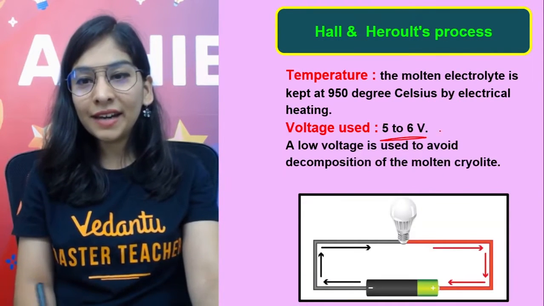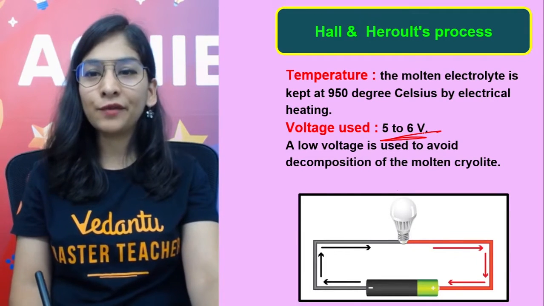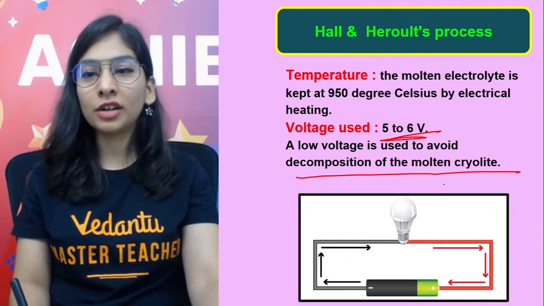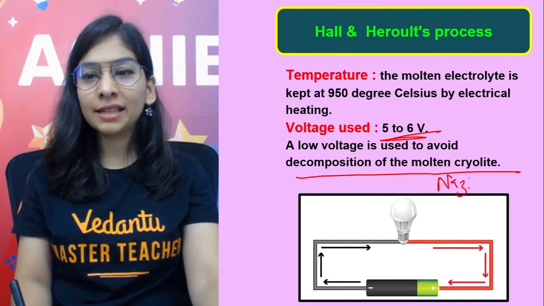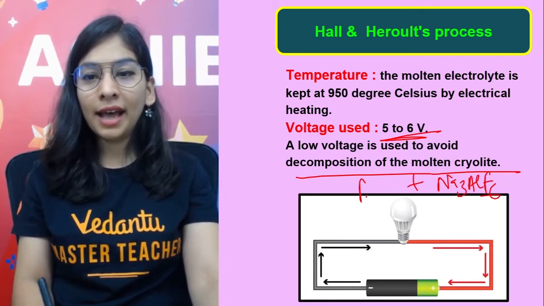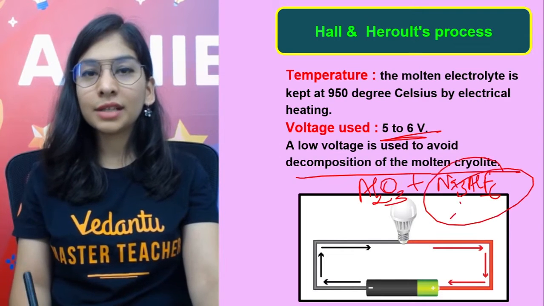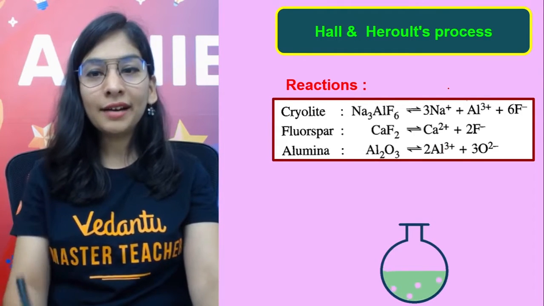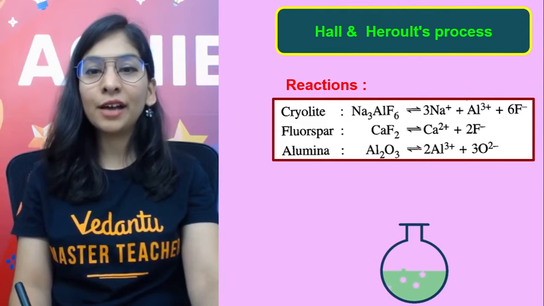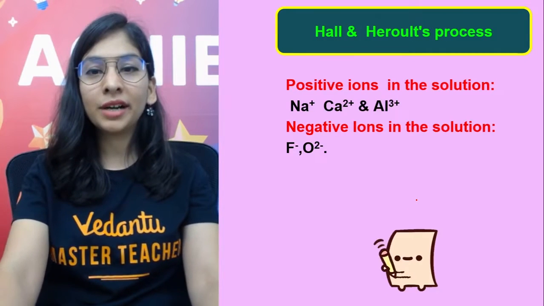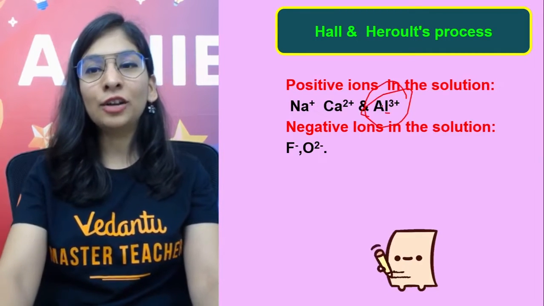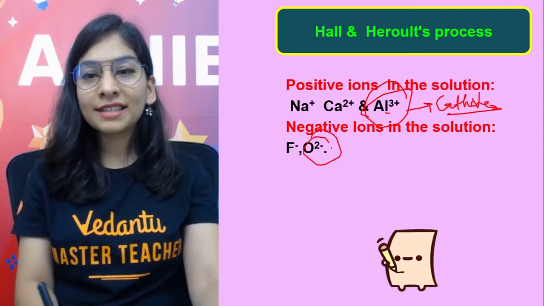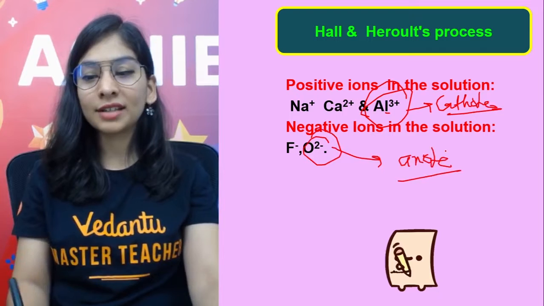And we have to maintain a low voltage, like 5 to 6 volts, so that the decomposition of molten cryolite will not occur. That's having Na3AlF6 along with my alumina. Okay, so this can decompose at higher temperature. Okay, so this part is super duper clear. Cryolite will give what kind of ions? As for fluorspar and alumina, we already discussed that, and already discussed that aluminium will go towards the cathode and give aluminium metal, and oxide will go towards the anode and give oxygen gas.